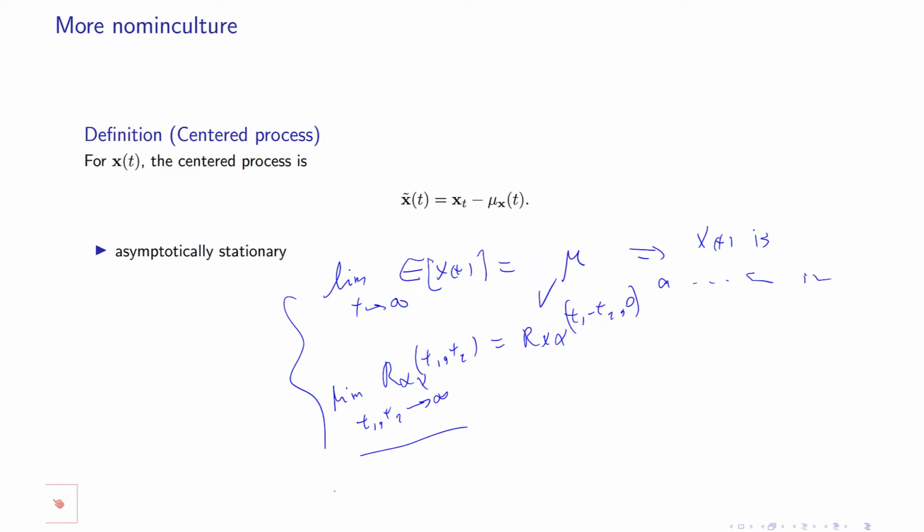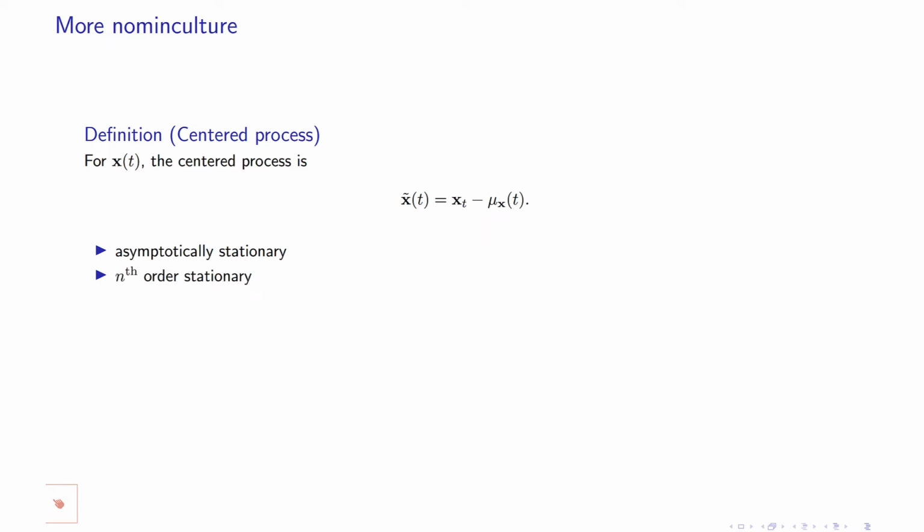For large values of time, when time goes by, the autocorrelation function becomes only a function of time difference. But for smaller ones, this approximation may not be good. Another definition, nth order stationarity and so on. Or you could say a random process is stationary in an interval.